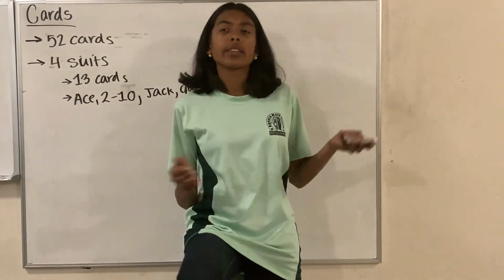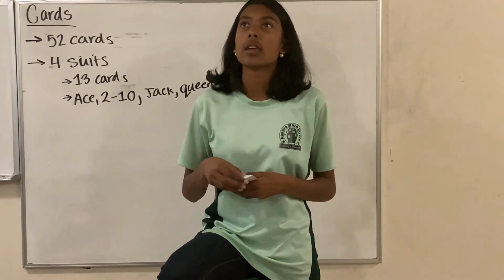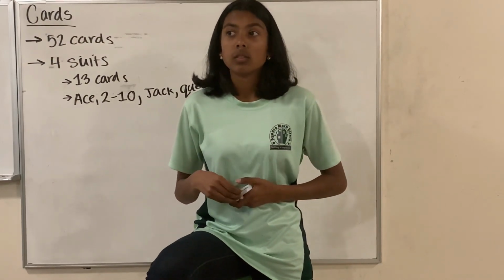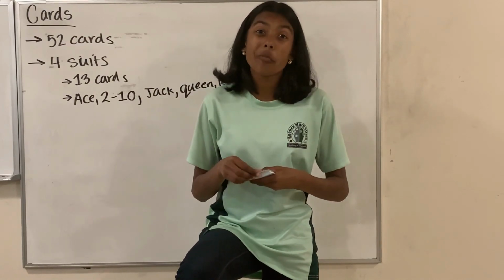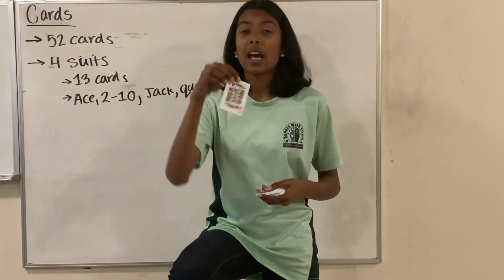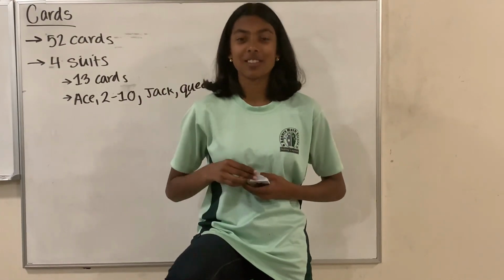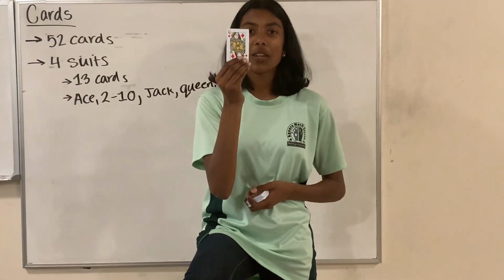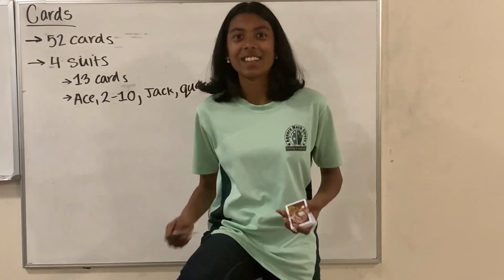So let's try another example. What is the probability of choosing the queen of diamonds? Well, in one deck, there's only 1 queen of diamonds. So the probability would be 1 over 52, meaning the chances of finding the queen of diamonds on your first try is very, very low. And I got the king of hearts. I was super close. So let's just do 2 more tries and then we'll move on. Queen of diamonds. I got it on my second try.